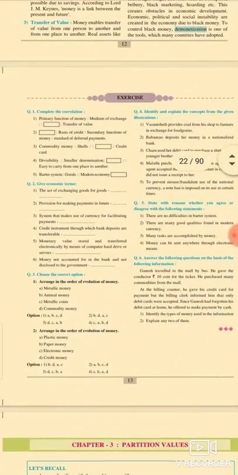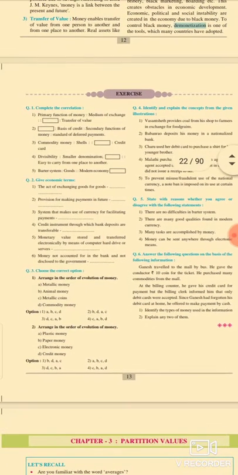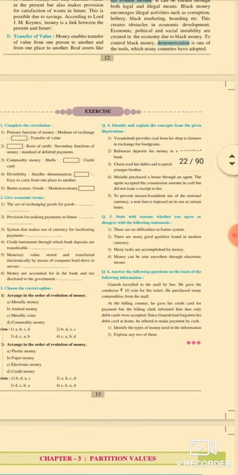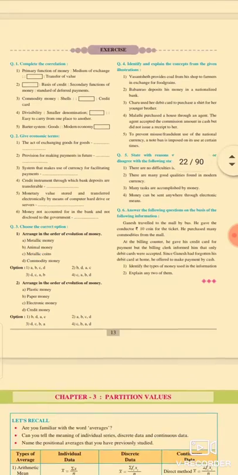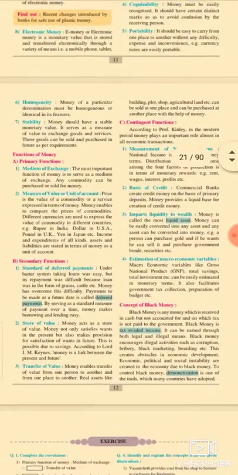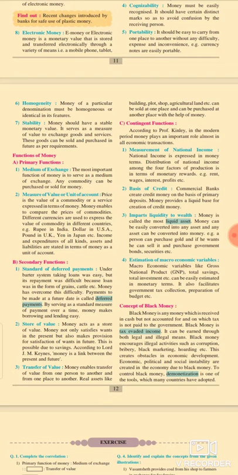So here I share my screen, the page number 13 exercise. The questions are the same as in lesson number 1: complete the correlation, give the economic term, choose the correct option, identify and explain the concept from the given illustration. Question number 5, agree or disagree. Question number 6, answer the following questions on the basis of the following information. So students, solve the exercise of lesson number 2. I hope you better understood lesson number 2. Thank you.